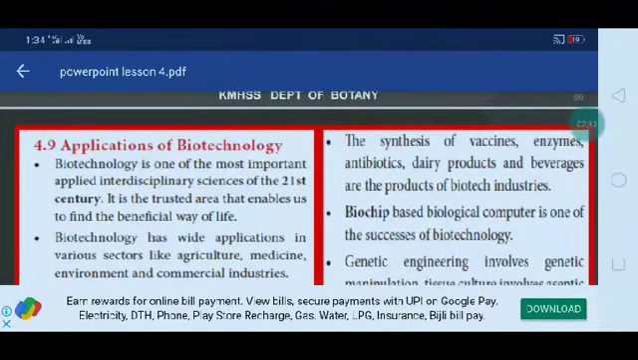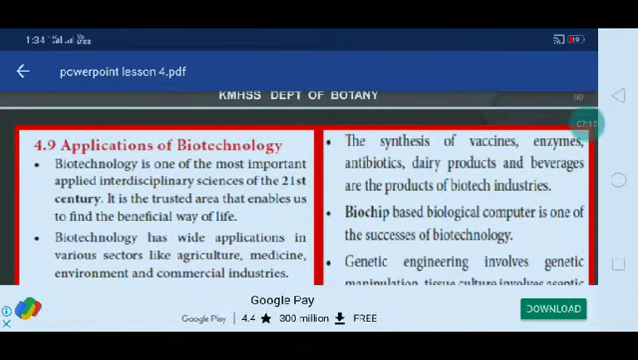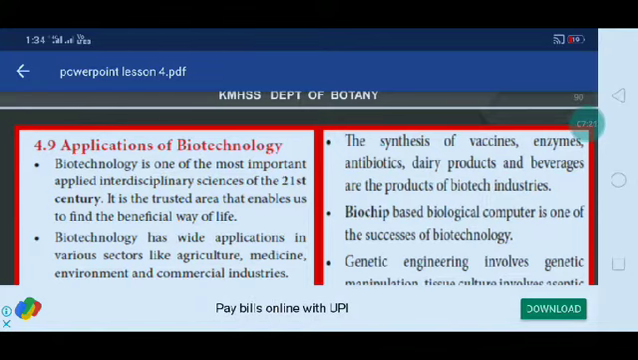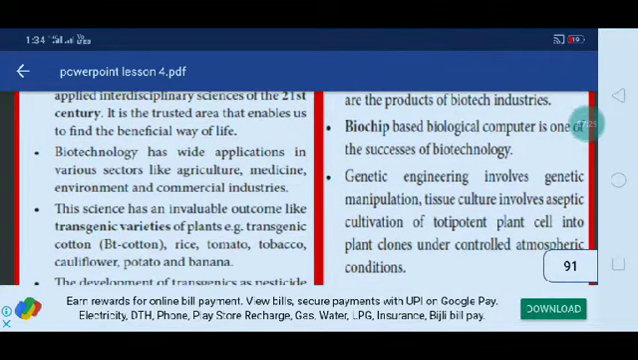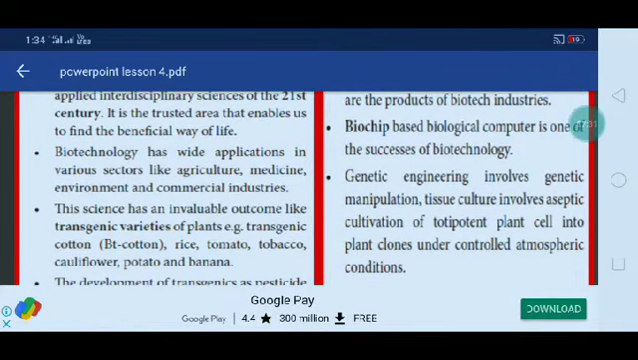biotechnology. The application of biotechnology: biotechnology is one of the most important applied interdisciplinary sciences of the 21st century. It is a trusted area that enables us to find beneficial ways of life in all activities. Biotechnology has wide application in various sectors like agriculture, medicine, environment and commercial industries.